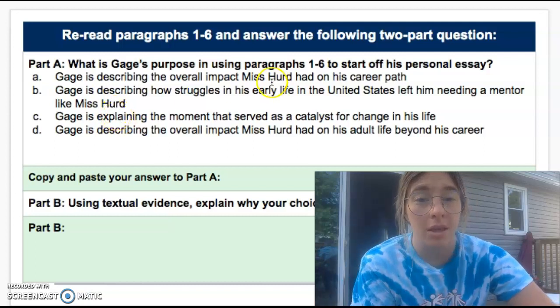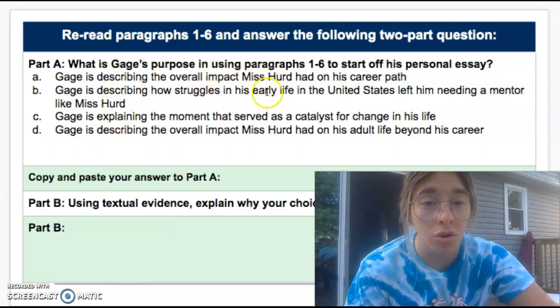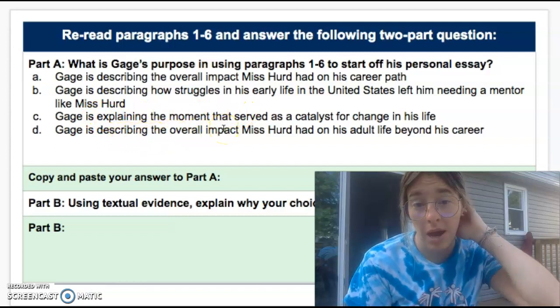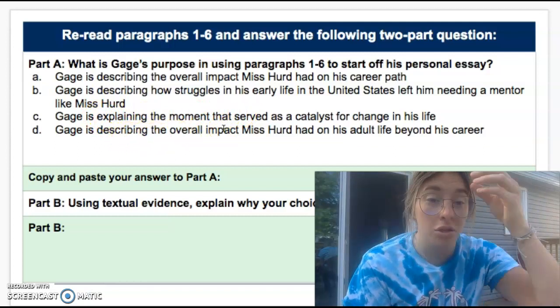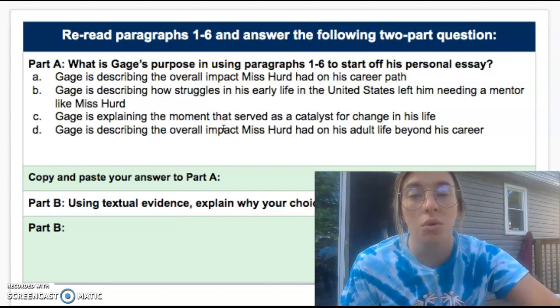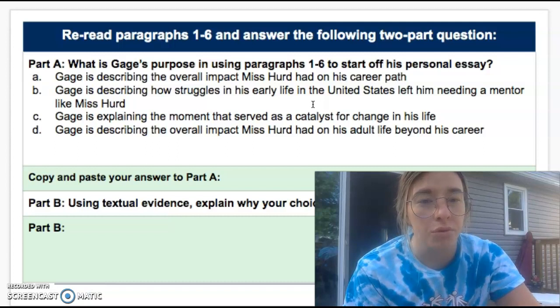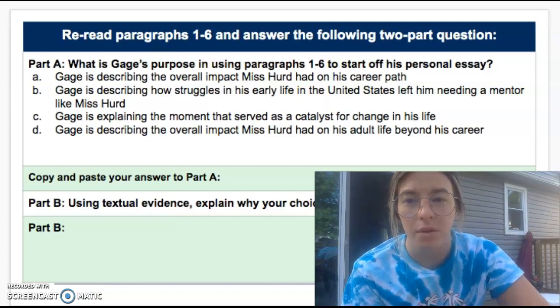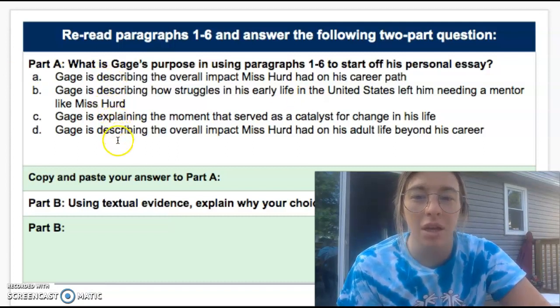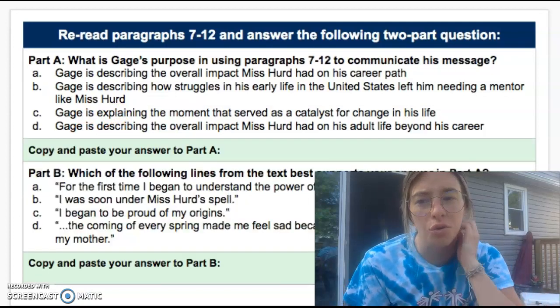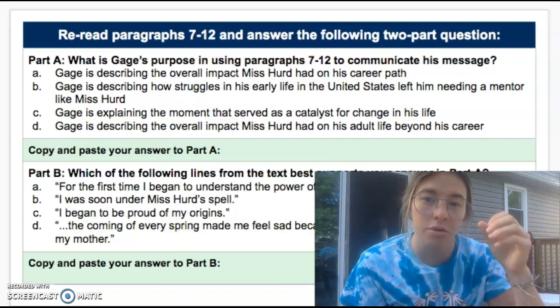So is he describing the impact? Is he describing the struggles in his early life? Is he explaining the moment? Or is he describing the impact Miss Heard had on his adult life beyond his career? So really think about why he used paragraphs 1 through 6 to start off his personal essay. Describing, explaining, and describing. So make sure you pay attention to those words because those are author's purpose words.